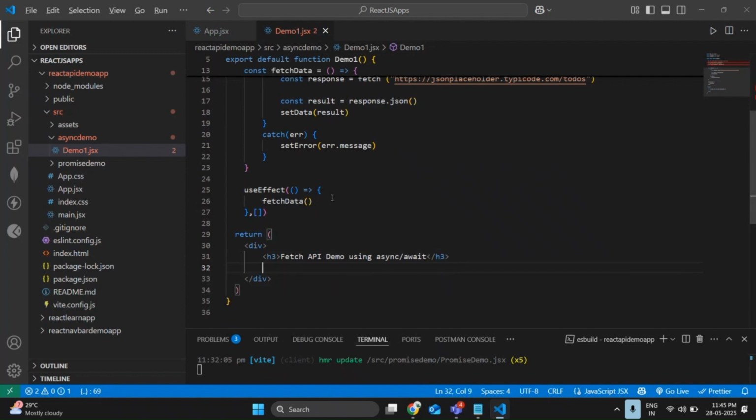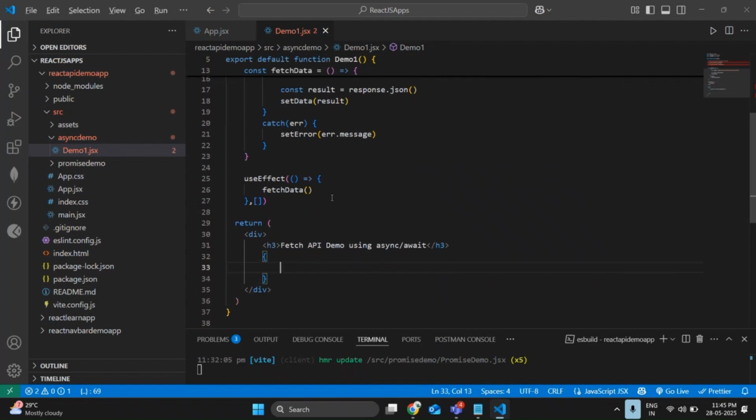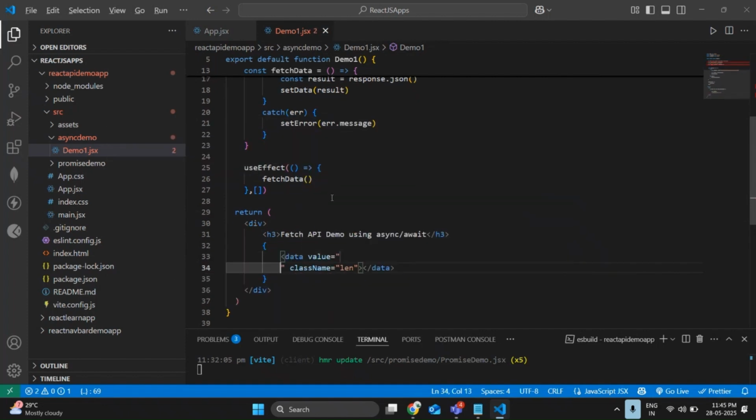Same thing I'm going to discuss again. Open curly brace, data dot length is greater than 0.